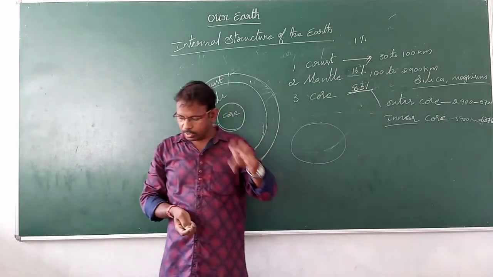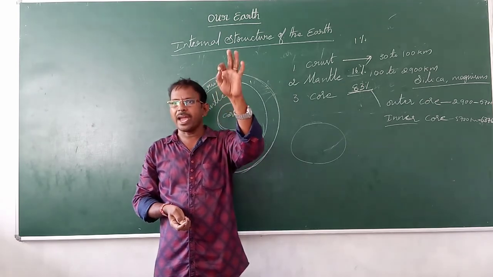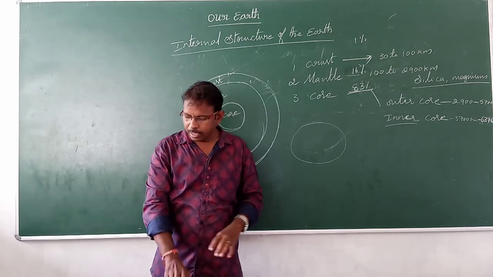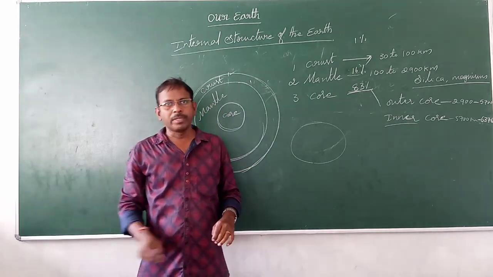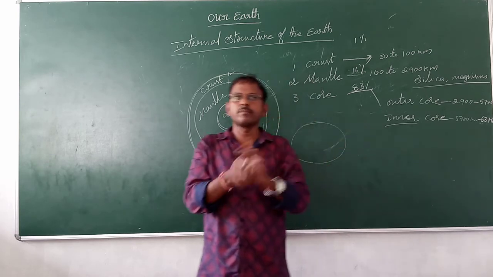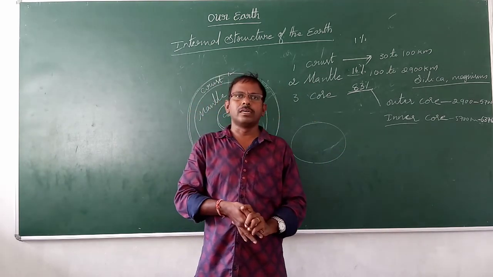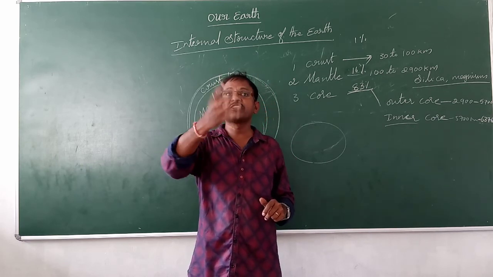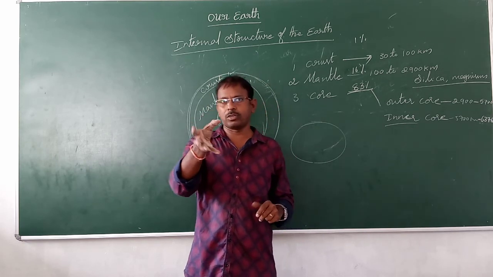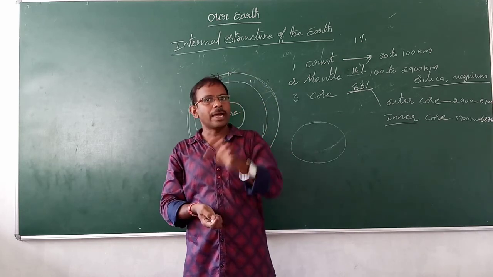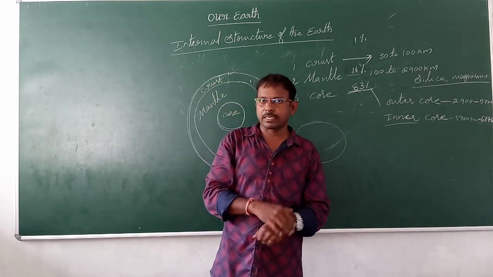The Earth is not continuous or standard. There are so many changes on the Earth's crust, always changing. About that and everything else, we'll discuss in the next class. Thank you.